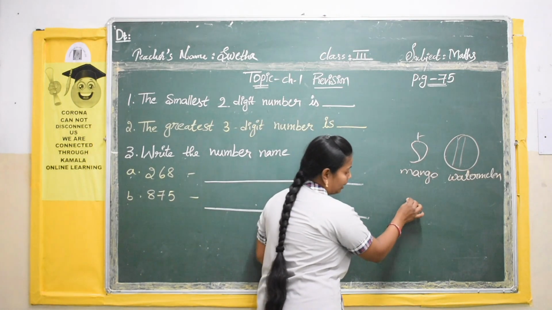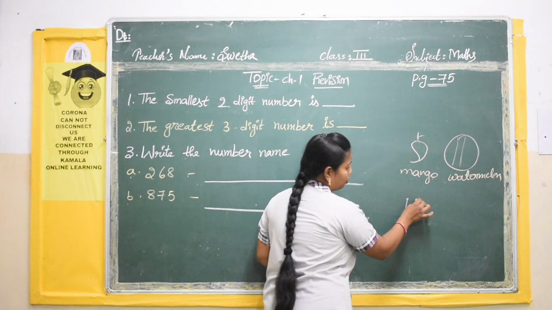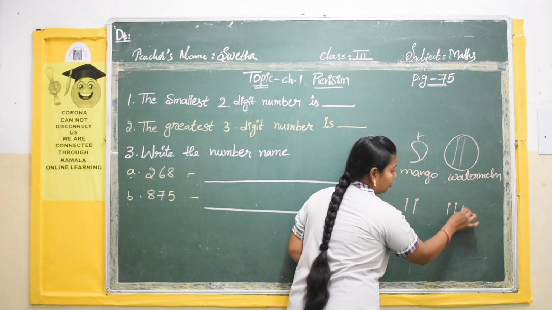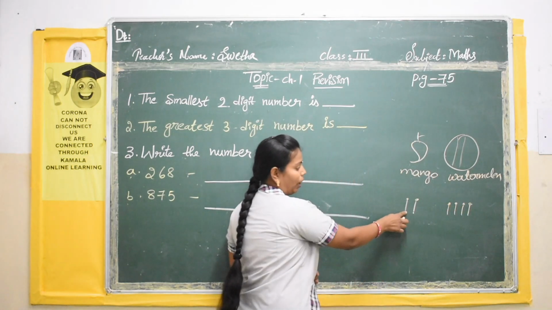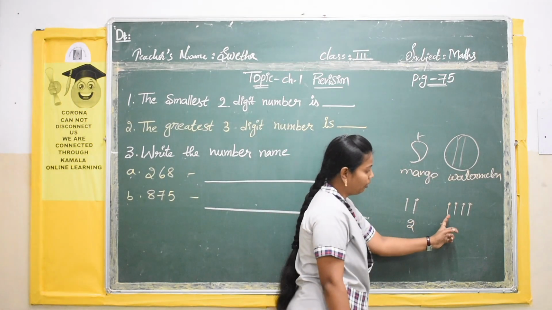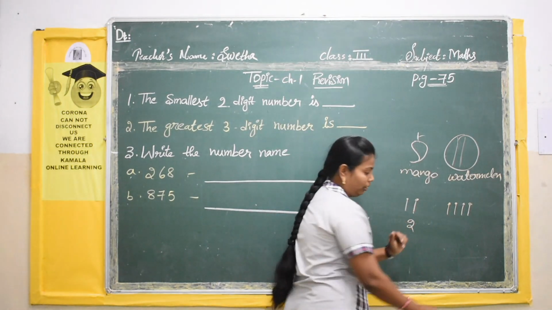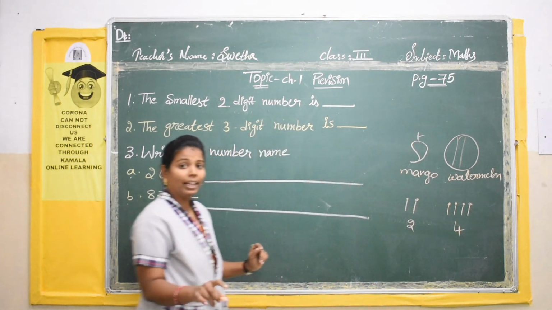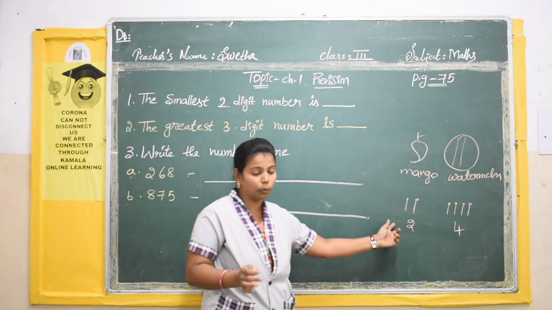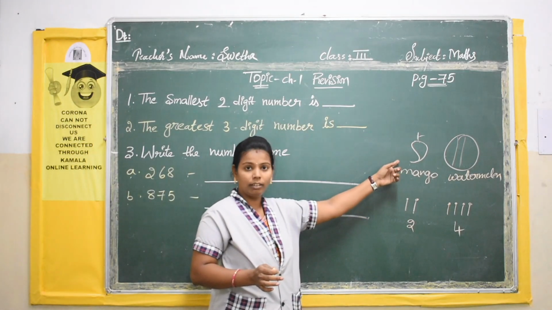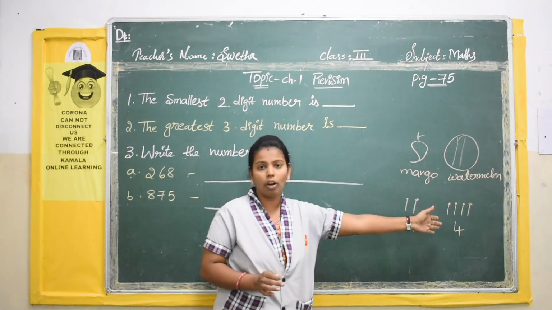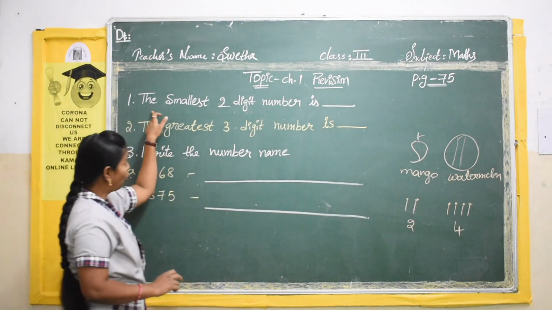One more example I'll give you, of matchsticks. Here you have 1 and 2. How many matchsticks do you have here? 2. Here, 1, 2, 3, 4. How many? 4. So, in maths you can decide whether it is the smaller one or the greater one through counting, not by the picture. Through counting you will decide whether it is the smaller one or the greater one.